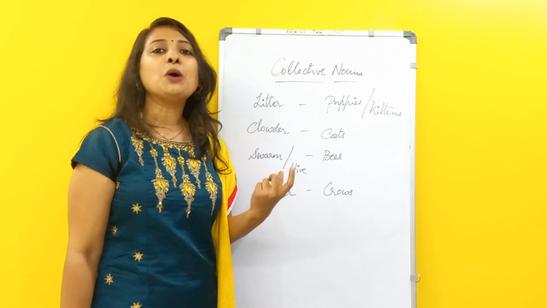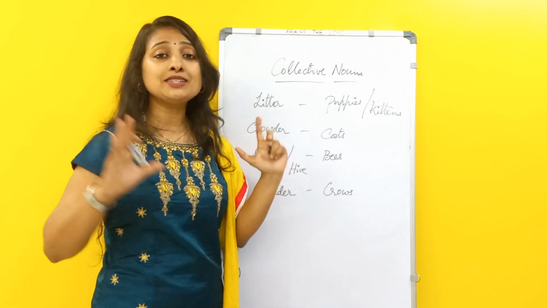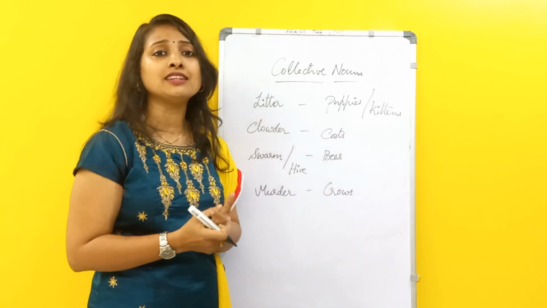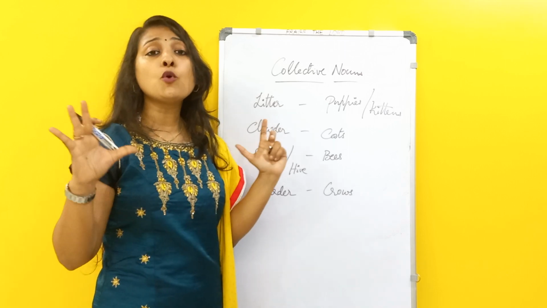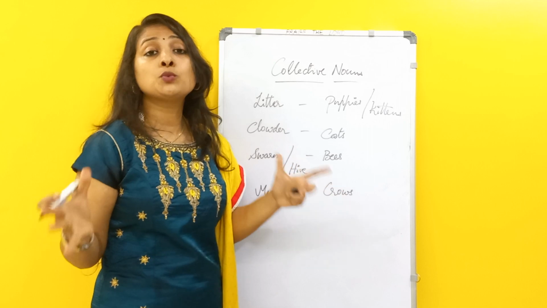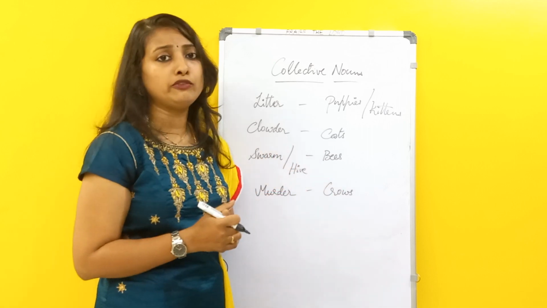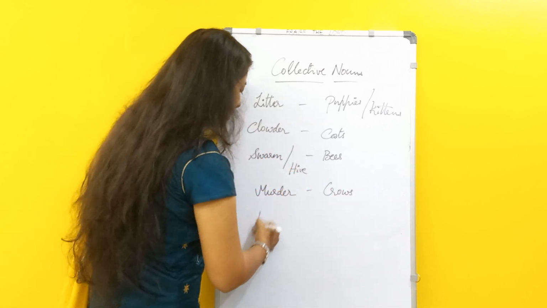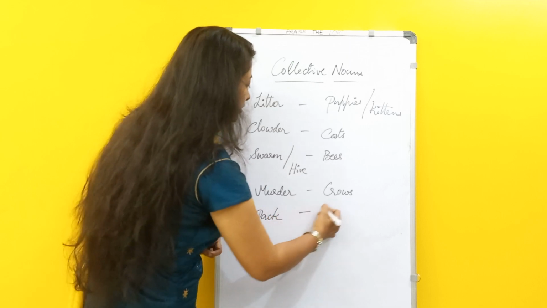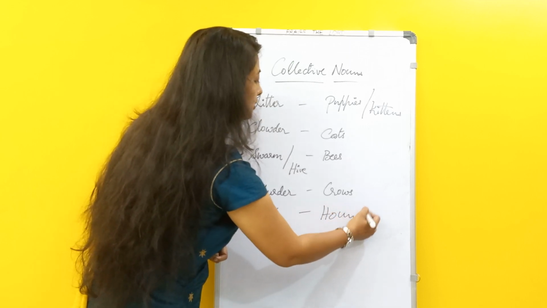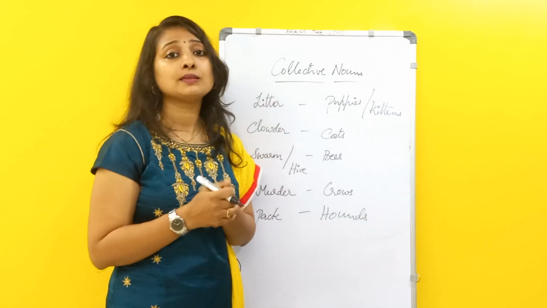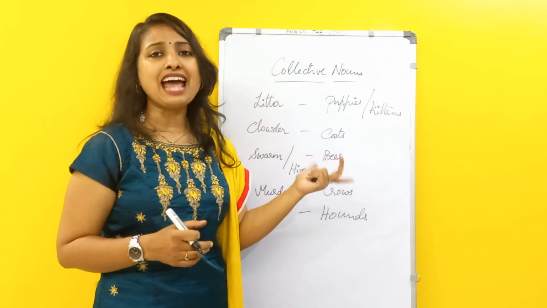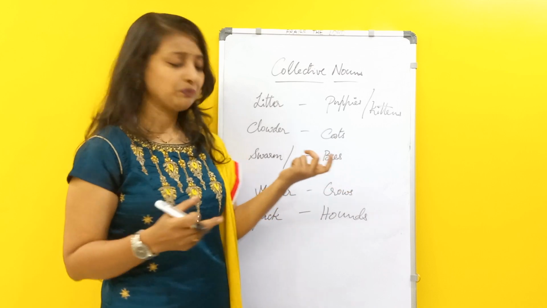Means when there are so many crows together, we'll call them murder. Similarly, if there are so many hounds or dogs, we call them a pack, just like wolves. Do you know what hounds are? Hounds are big dogs. So these are about animals, a few animals we have taken.